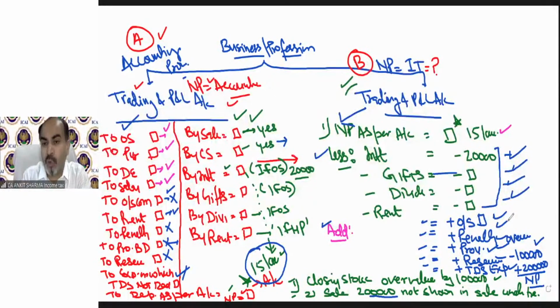If I am teaching you that penalty for violation of law is not allowed, now you will understand, because we already discussed the format. Now you will understand why I am teaching you, because you need to add that back. Understood? The provision should be added back. The reserve should be added back. TDS, if not deducted, tax deducted at source, those certain expenses need to be added back. And if something is overvalued or undervalued, or some additional information is given, that should also have some effect on this profit. After these plus minus, you will get the net profit, and that is going to be your answer